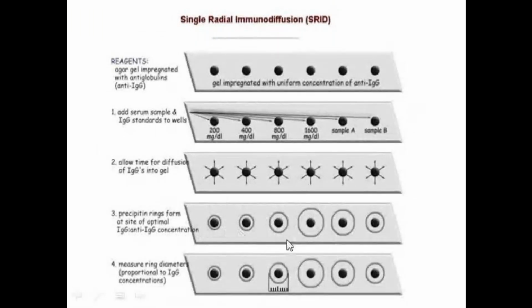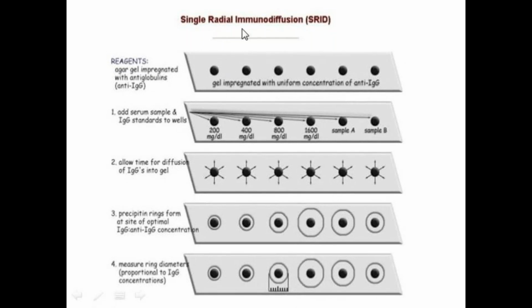Here the precipitin rings are formed at the site of optimal concentration of anti-Ig and IgG. When we measure the ring diameters, that indicates the IgG concentration, that is, the antibody concentration. That means the diameter of the precipitin ring indicates the immunoglobulin concentration or antibody concentration.